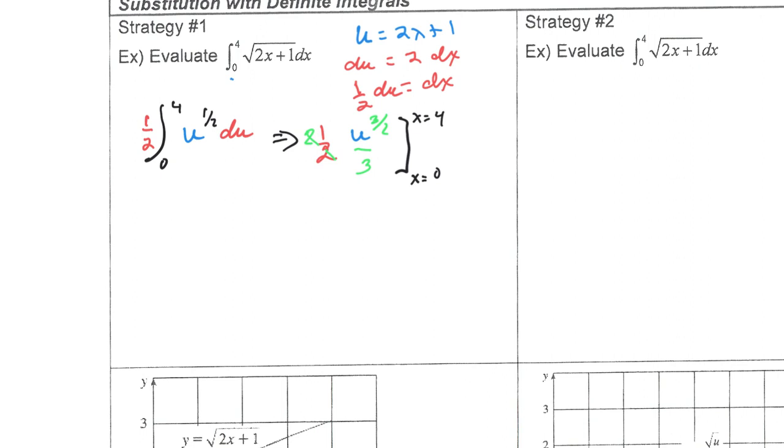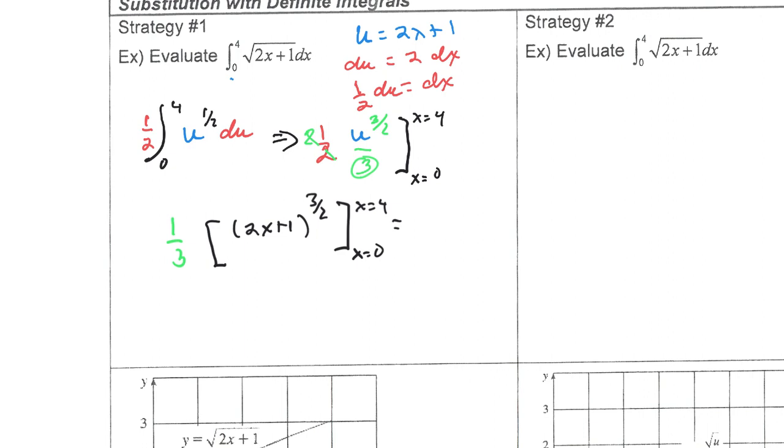We're going to have the 1/3 out front because that's all that's left of the fraction. And then we have 2x plus 1 raised to the 3/2 evaluated between x equals 0 and x equals 4.